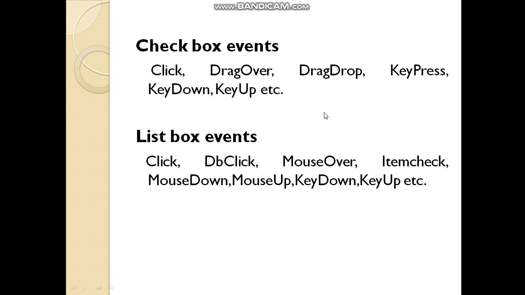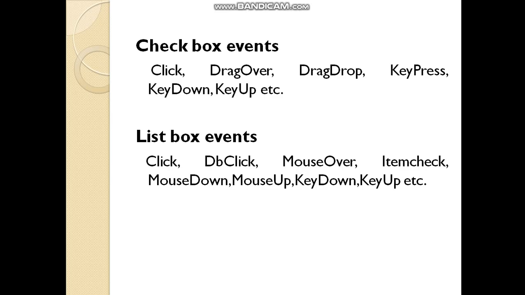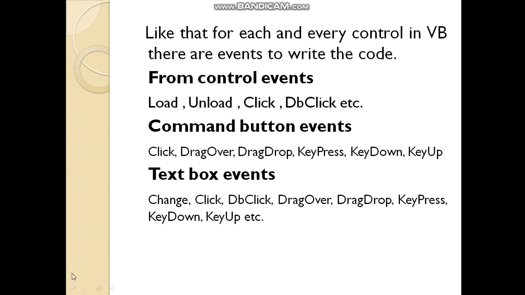Next, list box events: click, double click, mouse over, item check, mouse down, mouse up, key down, key up, etc. These are all list box events. Now I will show you these events by opening the VB application.